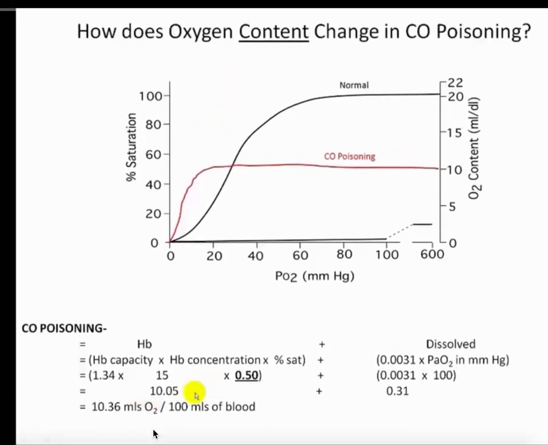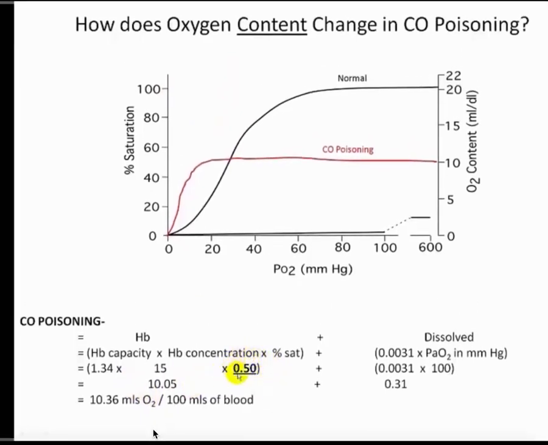So when we now plug this into the equation, the variable that's changing in carbon monoxide poisoning is the percent saturation. In the previous example with anemia, it was the hemoglobin concentration that was changing. The point of this exercise is to understand how these different variables can change in certain types of disease. So now it's 1.34 times 15 times 0.5, which gives 10.05, plus our 0.31, which would stay the same under normal conditions for dissolved oxygen. So overall now a content of 10.36 mLs of oxygen per deciliter of blood.